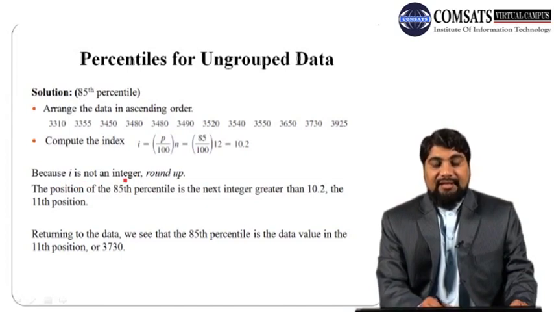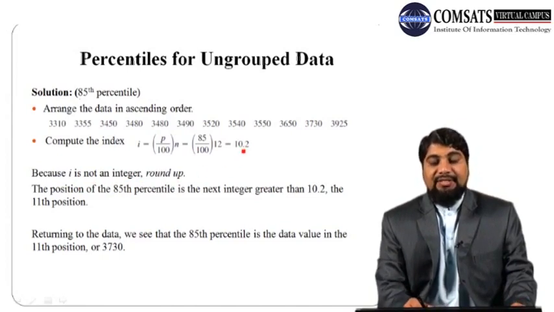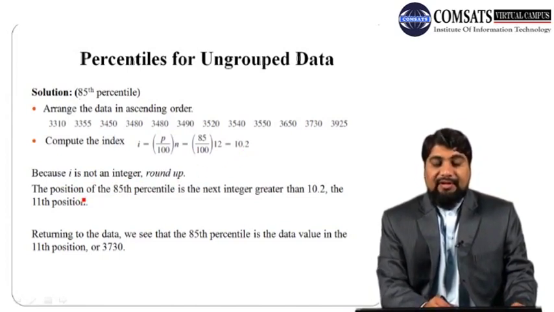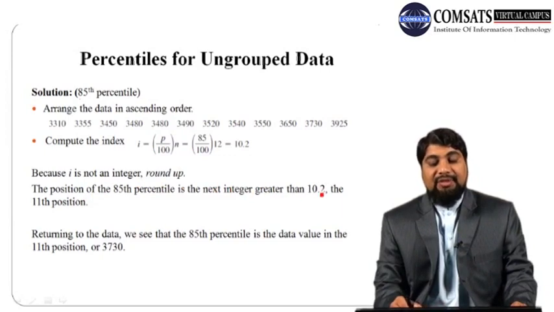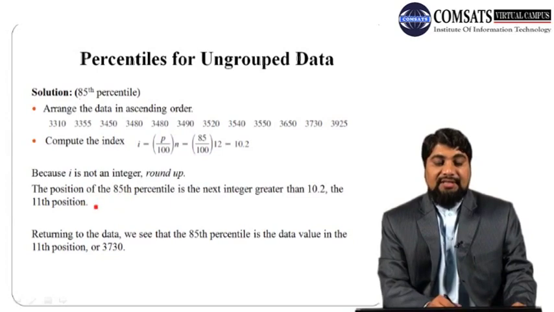Now because I is not an integer, we round it up, and the next integer, which is 11, gives us the position of the 85th percentile. The next integer greater than 10.2 is 11, so the position of the 85th percentile is the 11th position.